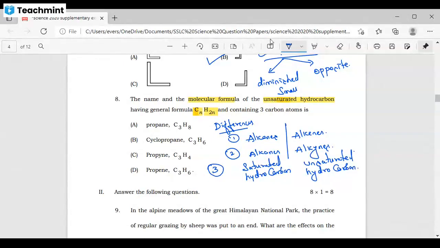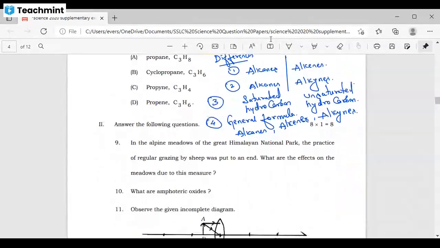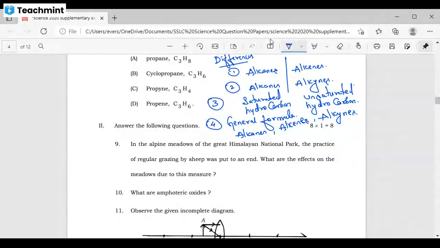Saturated hydrocarbon and unsaturated hydrocarbon difference. And the fourth topic you need to practice from this part is the general formula of alkenes and alkynes. You need to remember the general formula of alkenes and alkynes. This is the fourth question you need to remember from this topic.